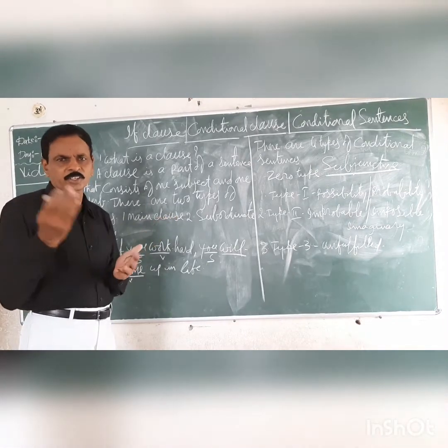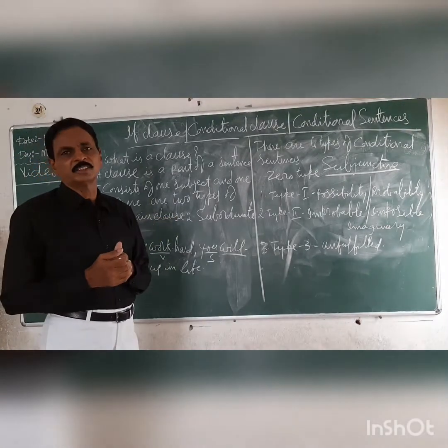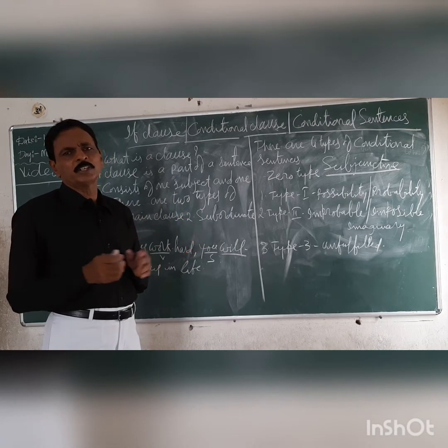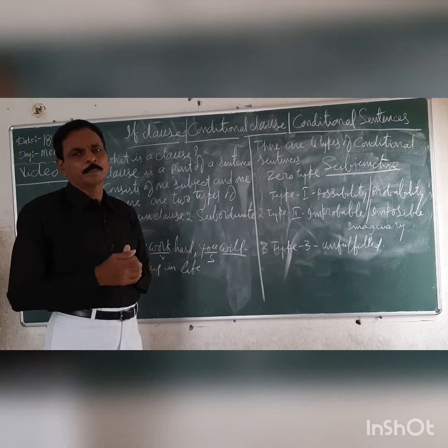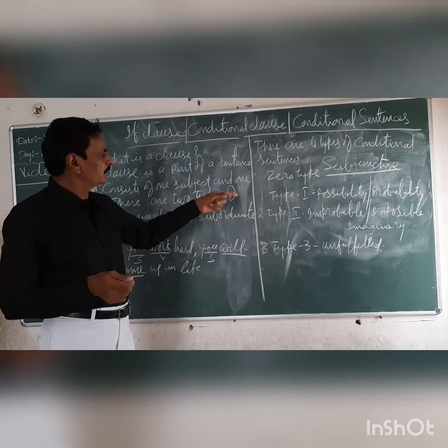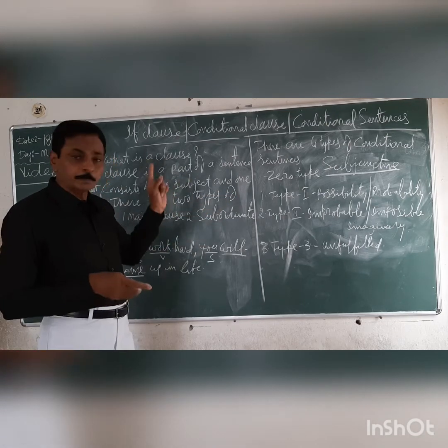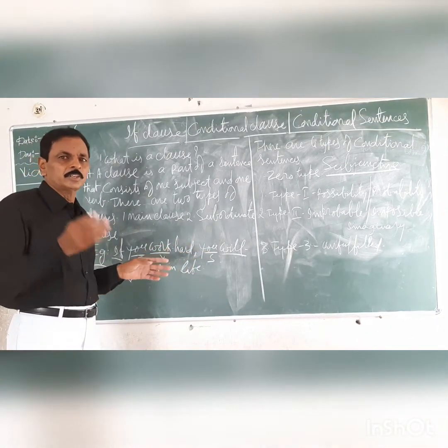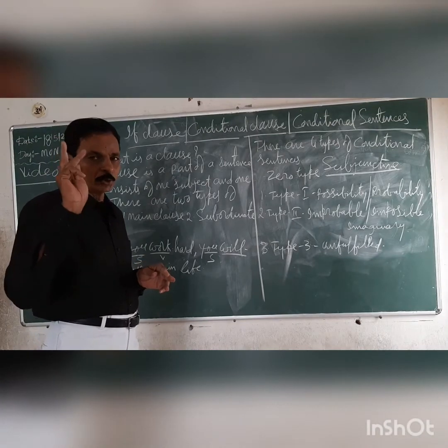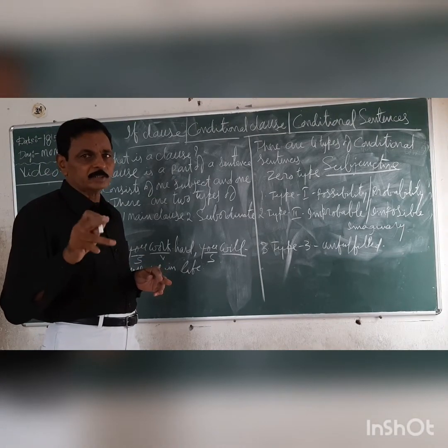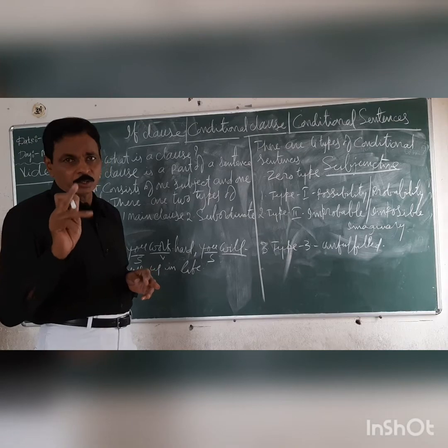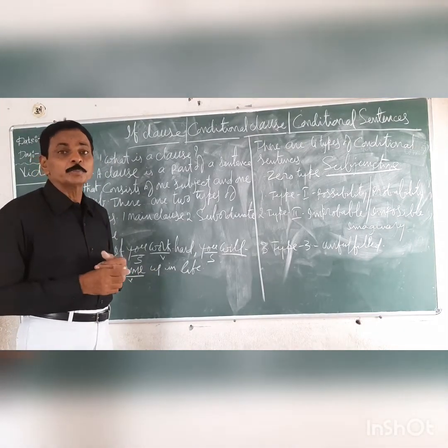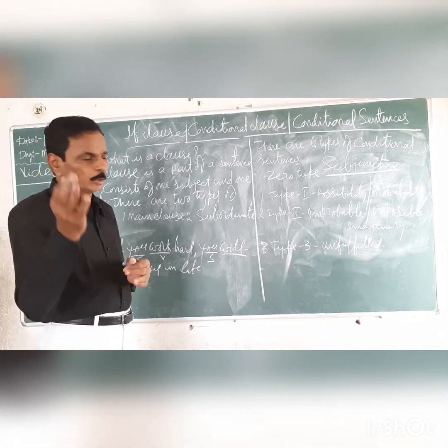Imaginary. You cannot become a bird, you cannot fly in the sky. But simply you are imagining, completely imaginary things. You never become a bird, you never fly in the sky. Such kind of completely imaginary sentence you can explain in type 2 only. Type 2. Are you following? Instead of was, you have to use, compulsorily, with the first person, second person, third person, were only. Were is not real past tense. Were is unreal past tense. It is known as the subjunctive. And one more example.